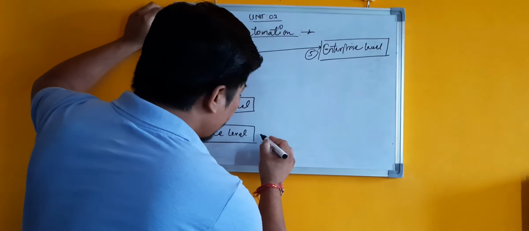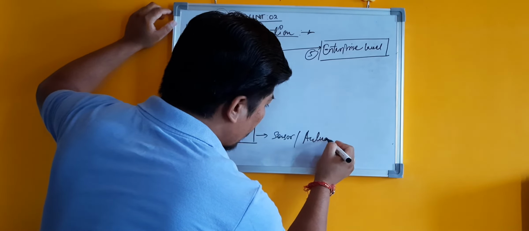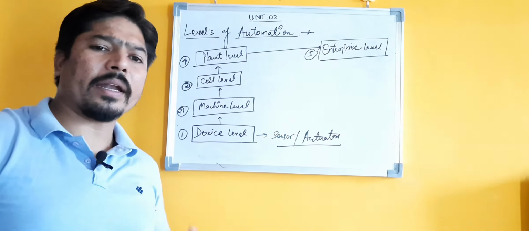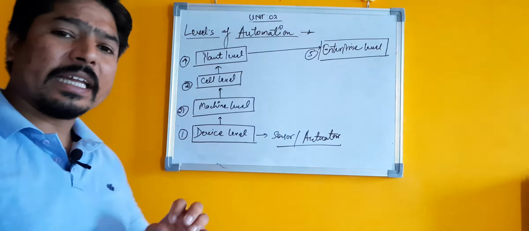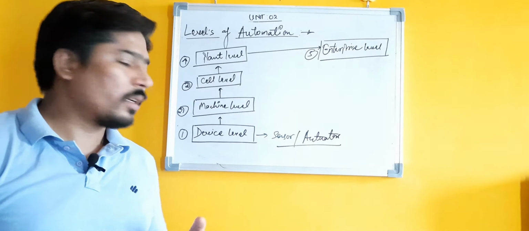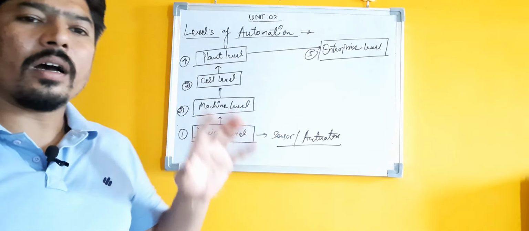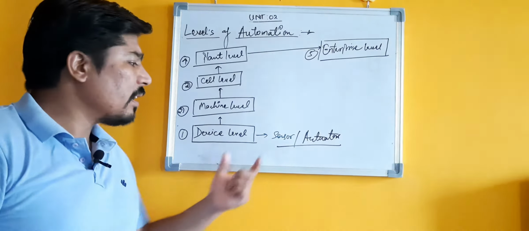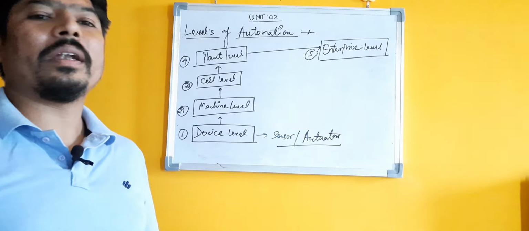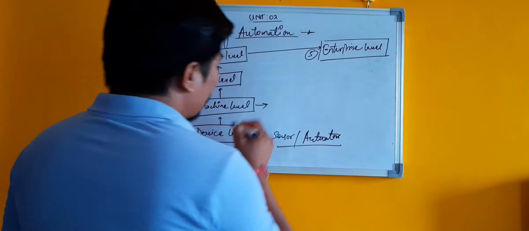So device level means sensors or actuators, at each and every individual component and device in that particular machinery or system. We can automate the system at a device level, a component level, or a part level, in the form of a sensor or an actuator. These are also a category of automation at device level. Okay, now second, the machine level.